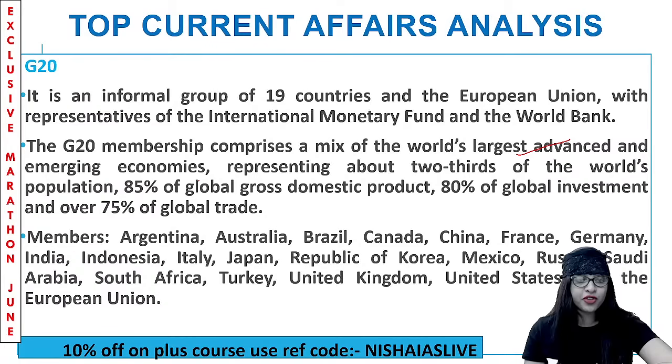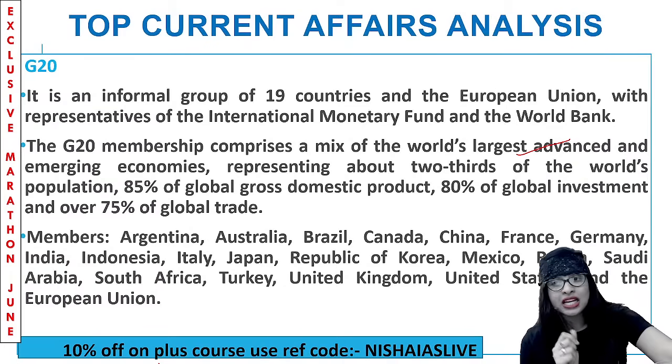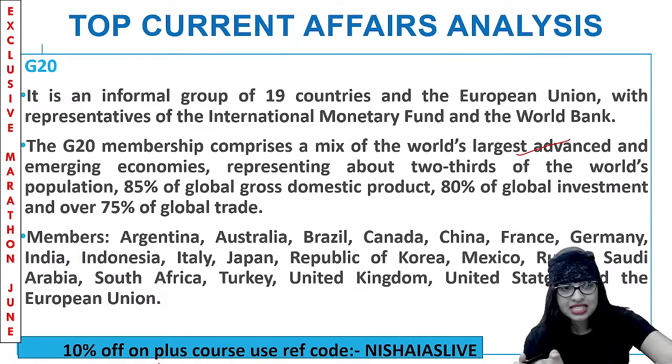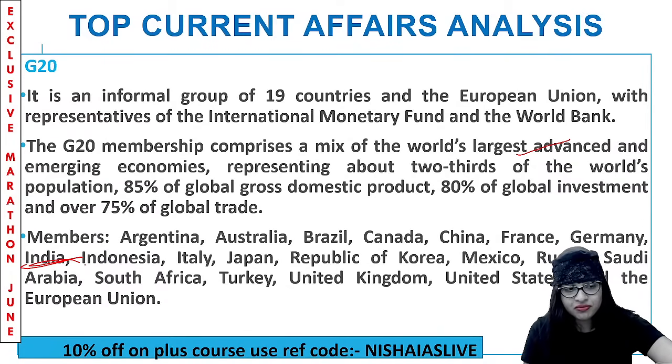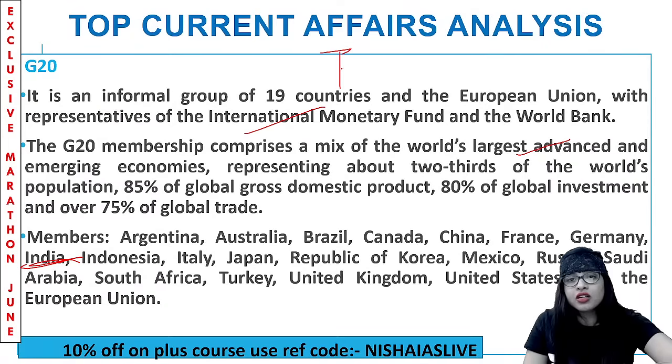Use your brains. I'll give you two to three hints. Get back to the editorial lessons I've taught you. Look at the members here: Argentina, Australia, Brazil, Canada, China, France, Germany, India. All these are there. Because you saw India here, you're telling me India is a member? In what way is India a member? Use your brains. We are a Troika member. You remember I taught you this in the editorial last month.